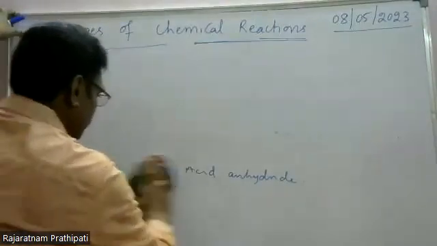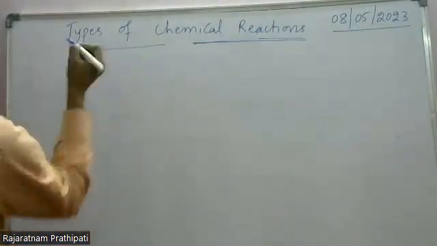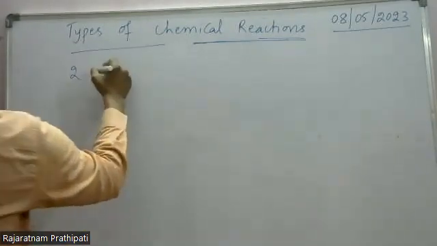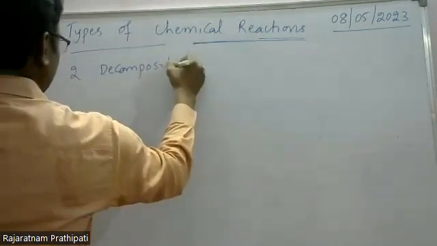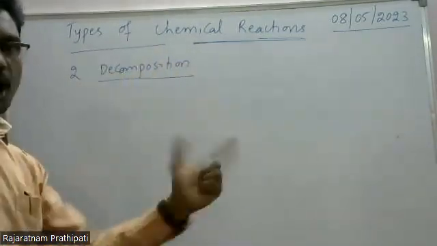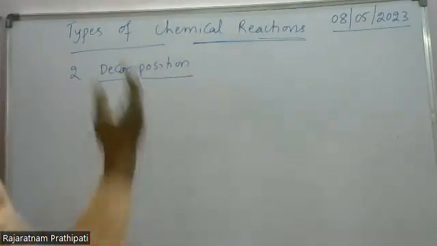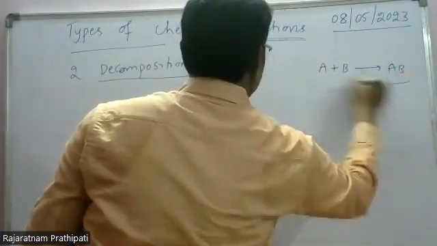The second type of chemical reactions is decomposition reactions. Decomposition is quite opposite to combination reactions. What is a combination reaction? A plus B gives rise to AB.